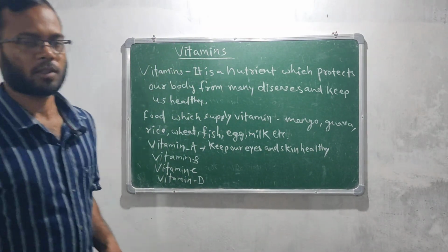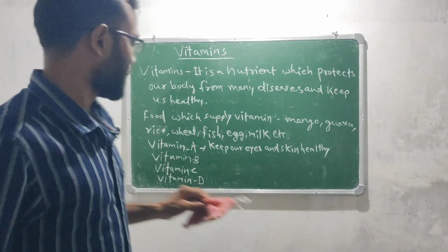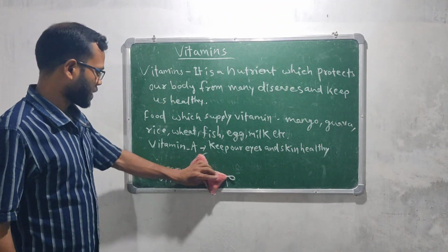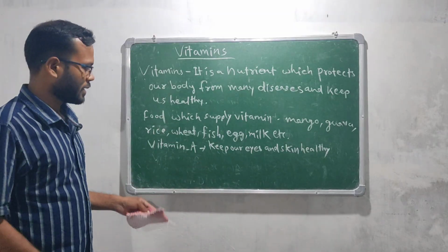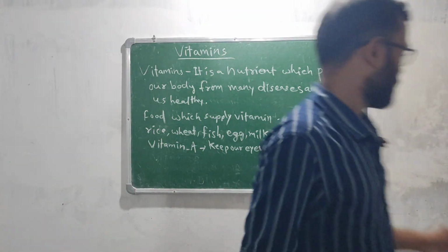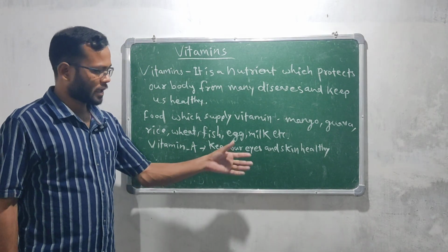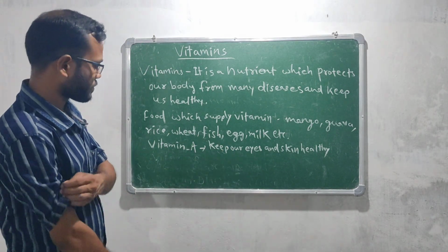Wait, just give me some time so that I will erase it. So here we will discuss vitamin A. Vitamin A keeps our eyes and skin healthy.